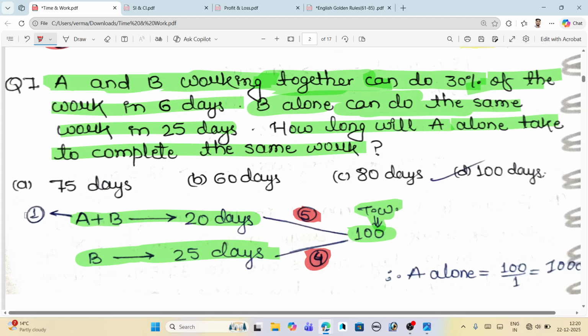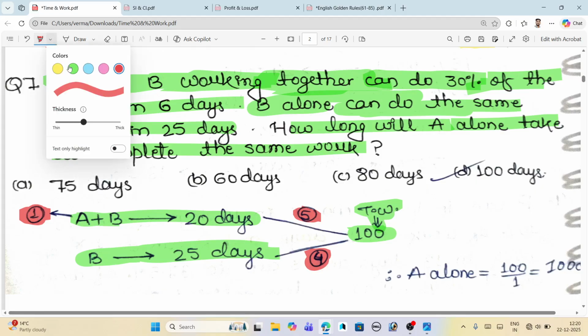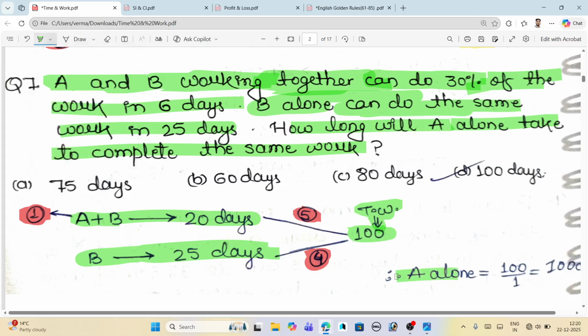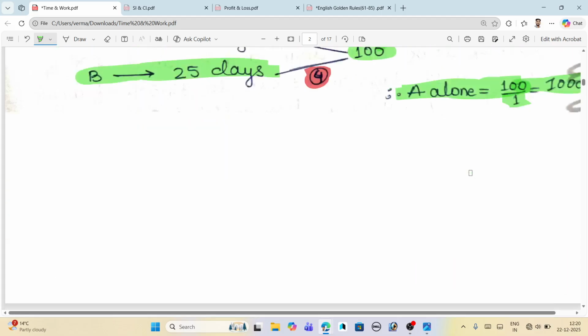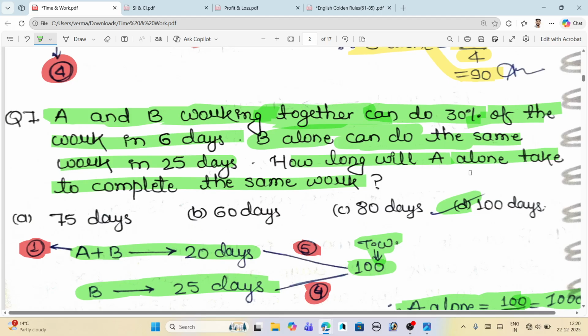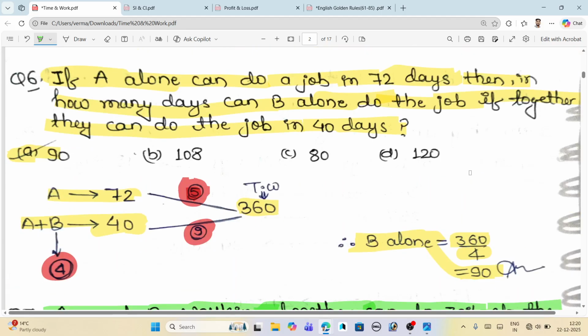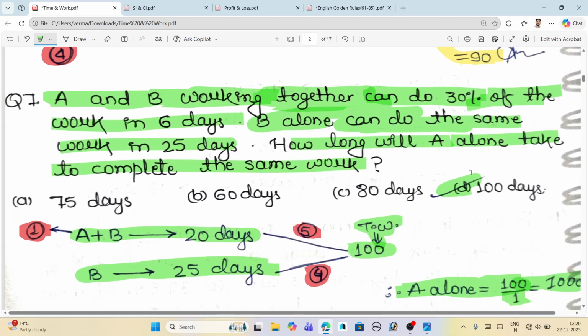So the efficiency of A we get is 1, only 1. So the number of days A alone can complete the work is 100, which is our total work, divided by the efficiency of A, which is 1, equal to 100 days. Okay, so the answer is 100 days. Now moving toward the next question, which is the same type of question as in the first example.